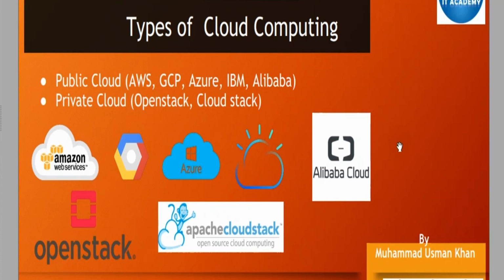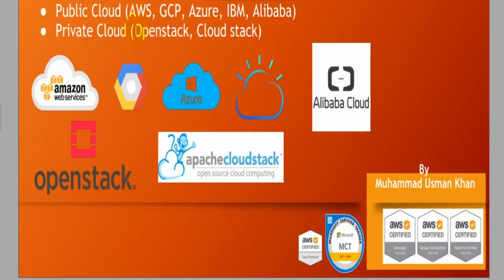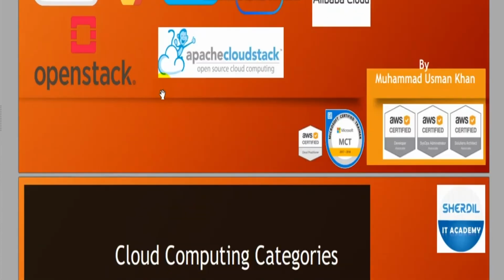One is called OpenStack, second is called CloudStack. So these two types of cloud we normally use as a private cloud. Whenever you want to set up your own cloud in your own physical data center, you normally prefer Apache CloudStack and OpenStack. OpenStack is by Red Hat, and CloudStack is normally by Apache. It's open source.